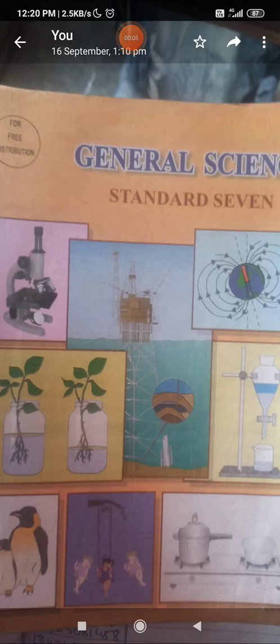Today we are going to see lesson number 9, Heat, of class 7. So let us start with the heat chapter. What do you observe in the following picture?